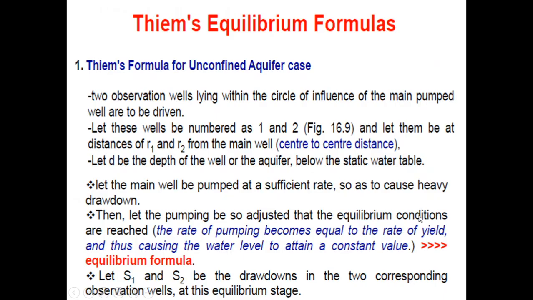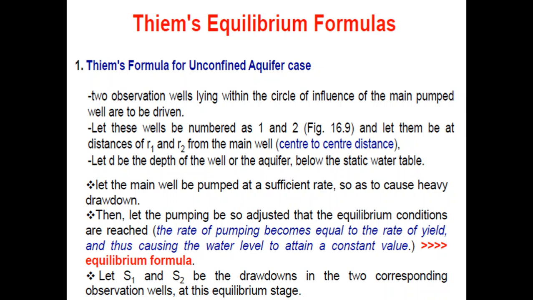Let small d be the depth of the well or the aquifer below the static water table. Let the main well be pumped at a sufficient rate so as to cause heavy drawdown. Then let the pumping be so adjusted that equilibrium conditions are reached, that is, the rate of pumping becomes equal to the rate of yield, thus causing the water level to attain a constant value.